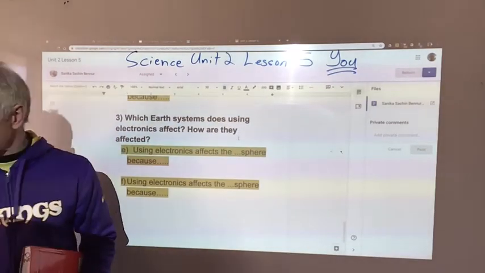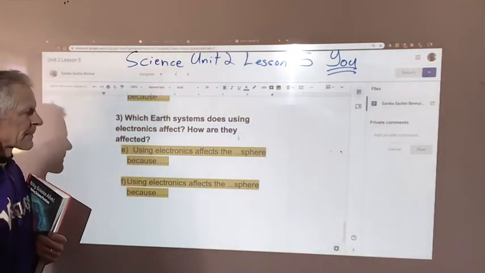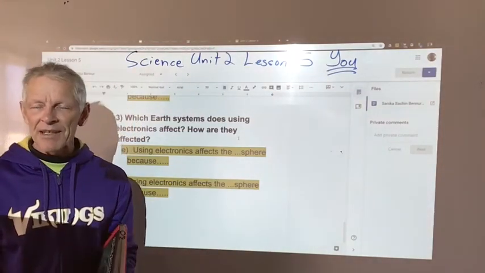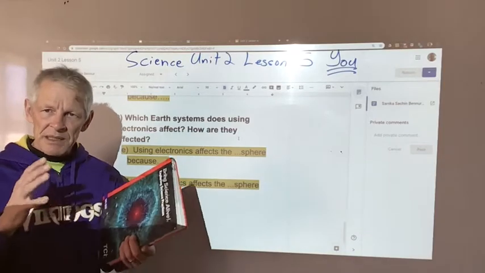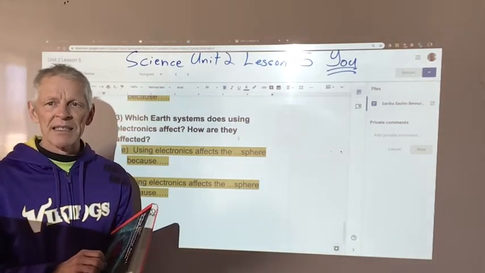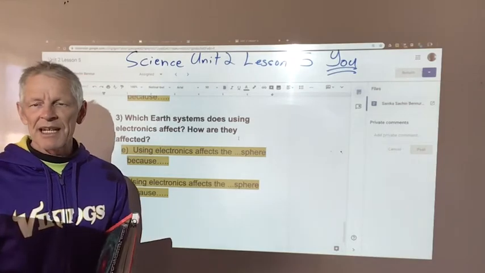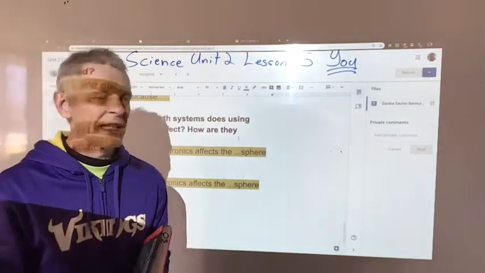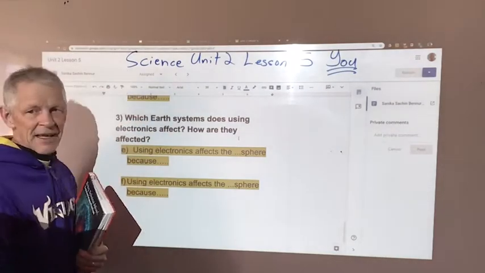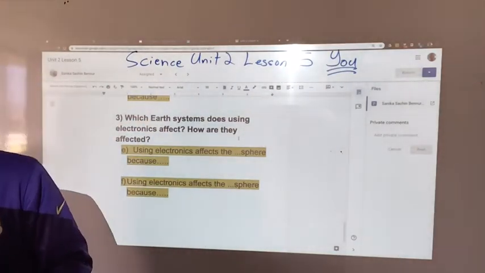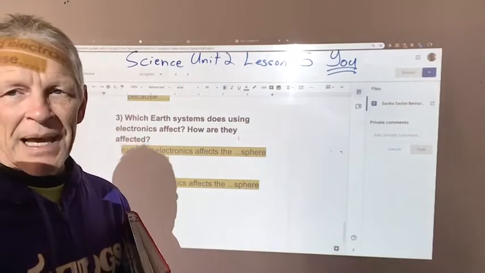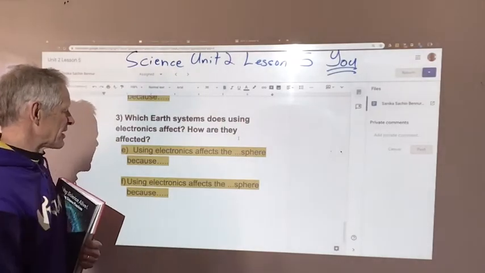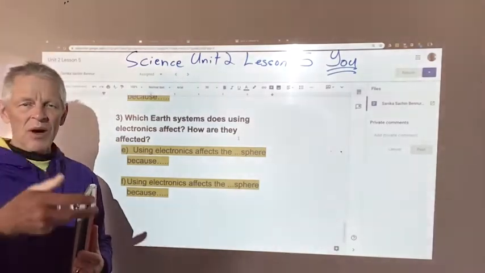Which Earth system does electronics affect? Well, yes, it probably affects the geosphere, because a lot of electronic products use special metals that are mined. And there's tons of them in China, tons in North Korea, and a lot in Canada, which they won't let you have right now. They're just sitting in the soil. But they mine that. And then most of the products that we have, they are in a plastic shell, and that plastic comes from oil, which comes from the geosphere. So we are getting lots of geosphere in there. And then there's the metals in the wiring and all that.